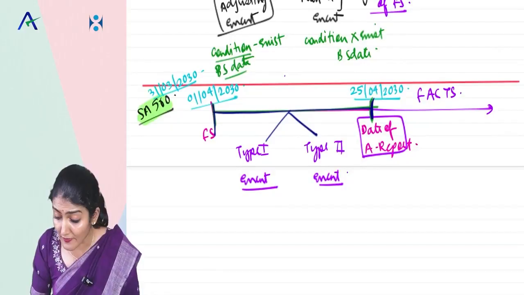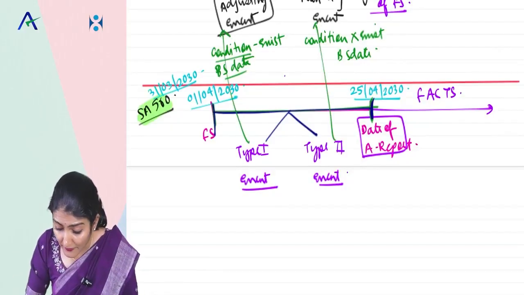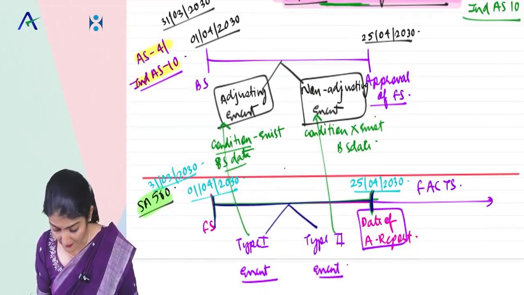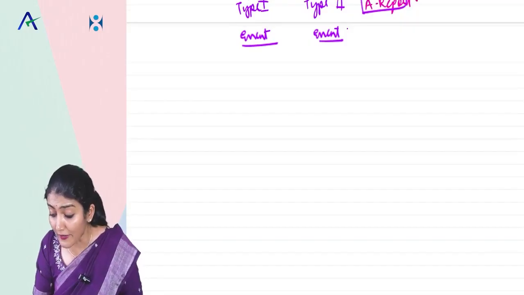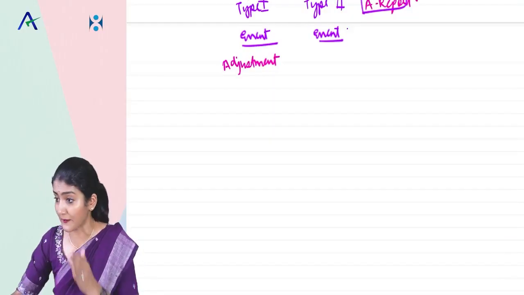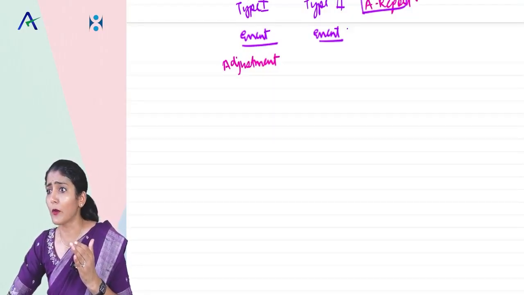Type 1 event is nothing but the adjusting event of the AS4, and type 2 event is nothing but the non-adjusting event of the AS4 in AS10. Right, so for the type 1 event, auditor, what you need to check is whether the adjustment has been done, and for the type 2 event...